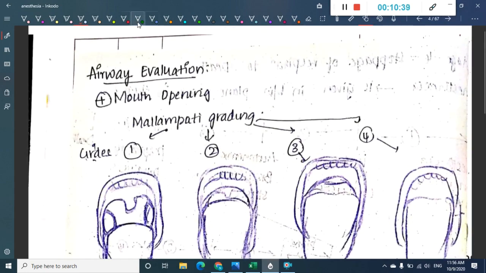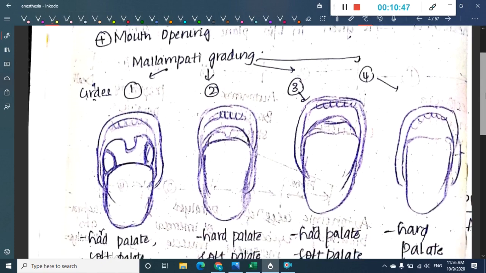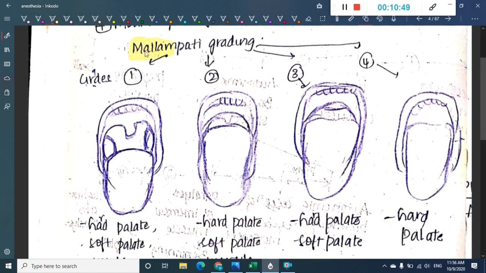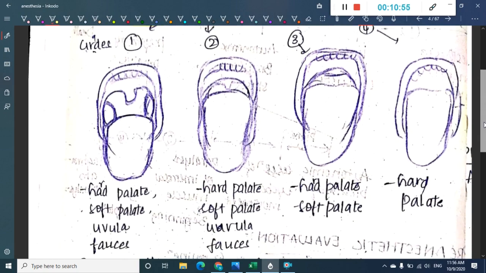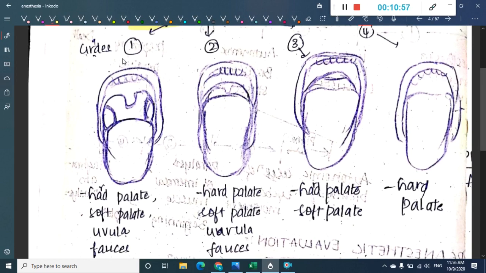Then we'll have to even evaluate the airway. How are you going to evaluate the airway? Airway is evaluated by mouth opening. So we have a grading system for this airway evaluation, which is called Mallampati grading. According to Mallampati grading, we have 4 grades. So these are the 4 grades.